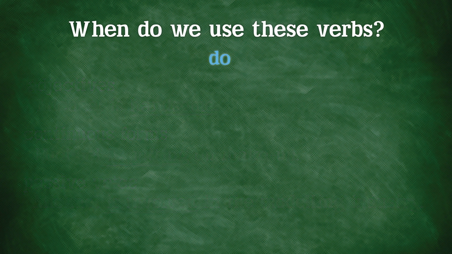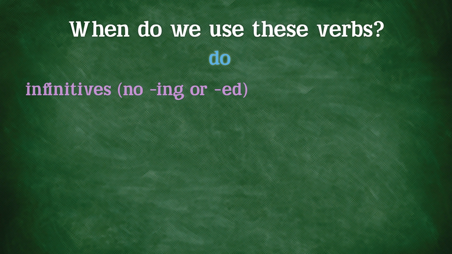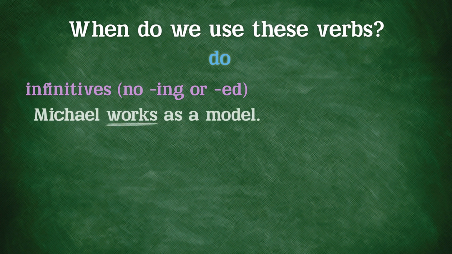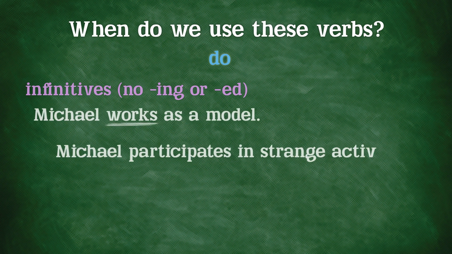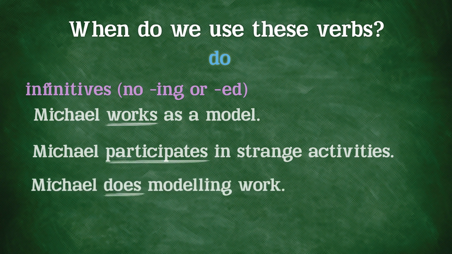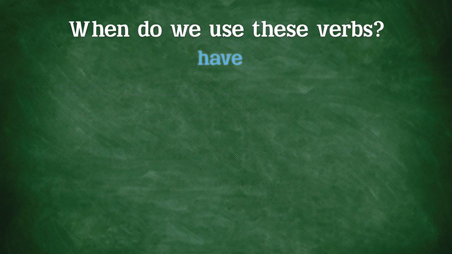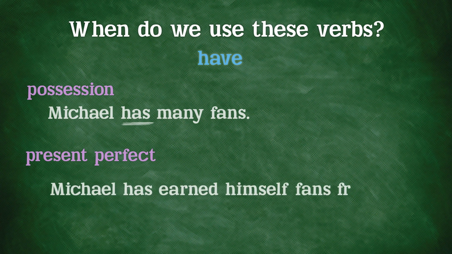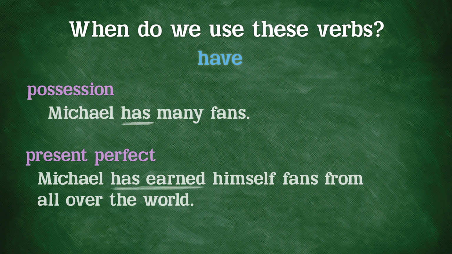The do verb is used with infinitives, or words without ing and ed. For example, Michael works as a model. Michael participates in strange activities, and Michael does modeling work. And finally, the have verb is used for possession and the present perfect tense. For example, Michael has many fans, and Michael has earned himself fans from all over the world.